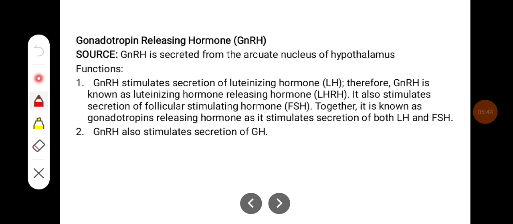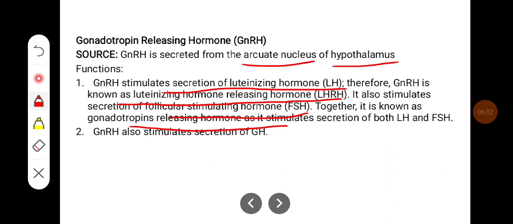Gonadotropin releasing hormone. It is secreted from the arcuate nucleus of the hypothalamus. It stimulates the secretion of luteinizing hormone. Therefore, GnRH is known as luteinizing hormone releasing hormone. It also stimulates secretion of follicle stimulating hormone. Together, it is known as gonadotropin releasing hormone as it stimulates secretion of both FSH and LH. GnRH also stimulates secretion of growth hormone.